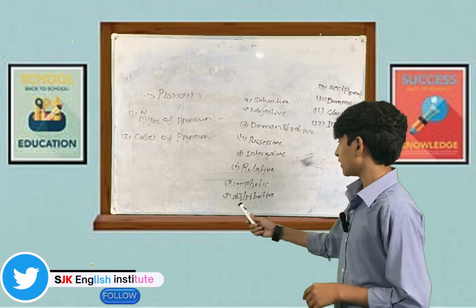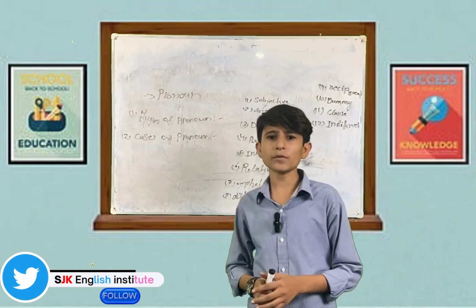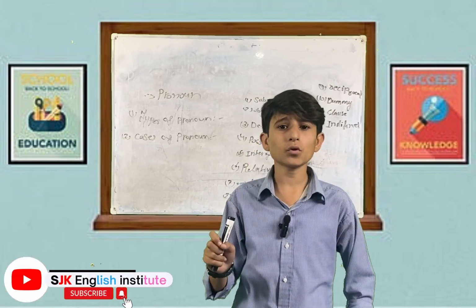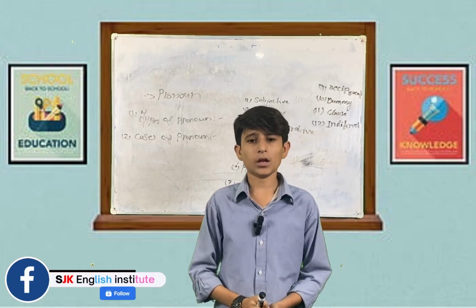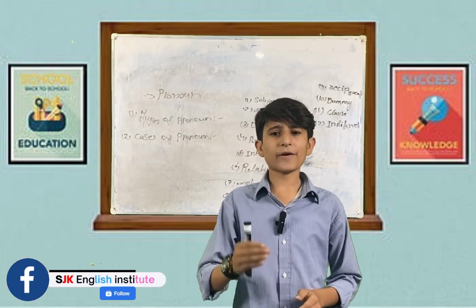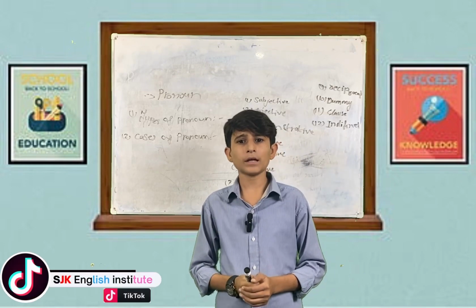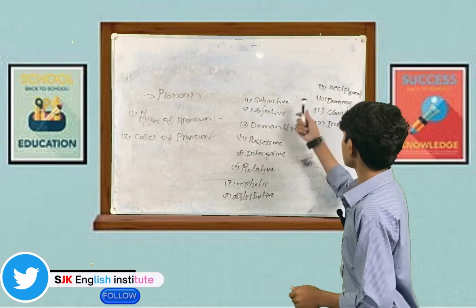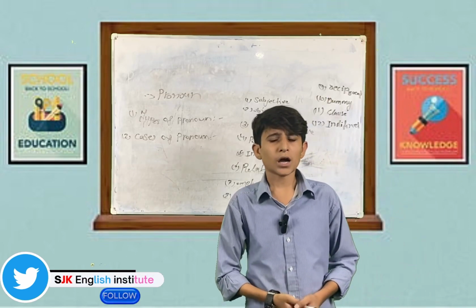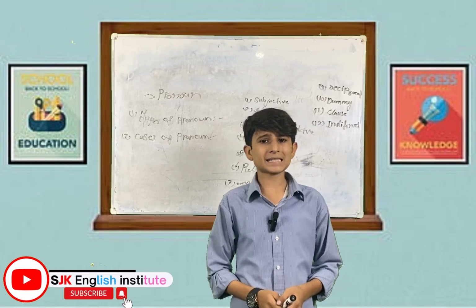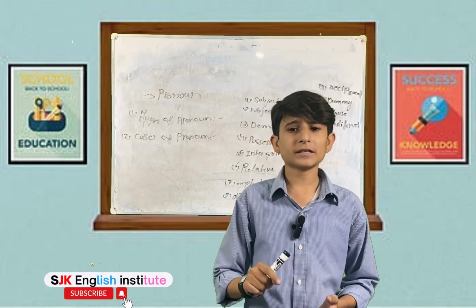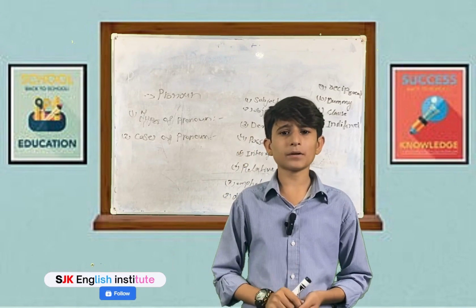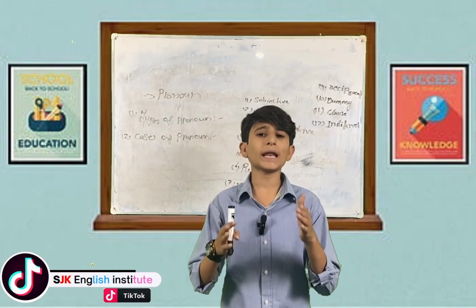So after this, we have distributive pronoun. Distributive pronouns are those pronouns which are used to replace a noun individually. They are each, every, either, neither. Like for example, they are fighting each other. Now reciprocal pronoun. Reciprocal pronouns are those pronouns which are used to replace a noun mutually. Like for example, they are each other and one another. Like for example, they are fighting one another.